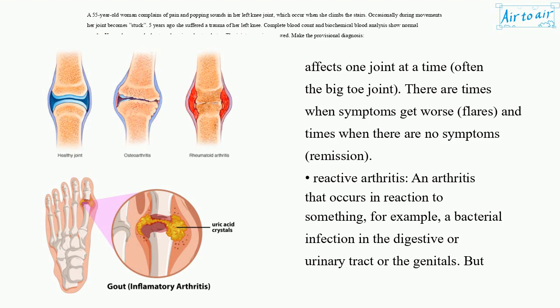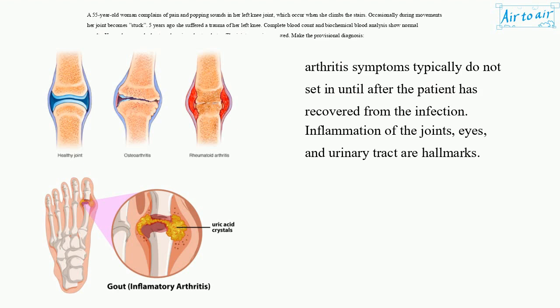Reactive arthritis, an arthritis that occurs in reaction to something, for example, a bacterial infection in the digestive or urinary tract or the genitals. But arthritis symptoms typically do not set in until after the patient has recovered from the infection. Inflammation of the joints, eyes, and urinary tract are hallmarks.